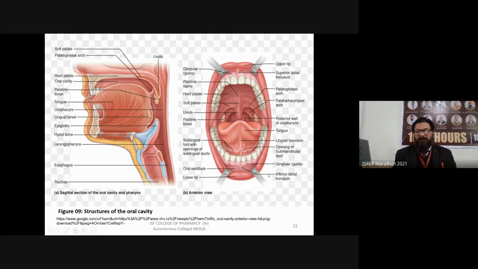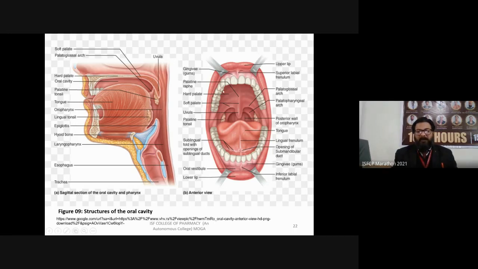This is the inferior labial frenulum. Frenulum means a fold or joint. Below the tongue there is a frenulum called the lingual frenulum. So these are all frenulums present in the oral cavity.